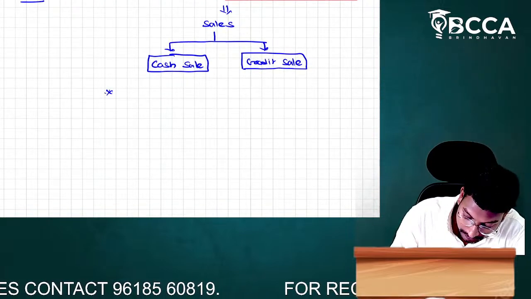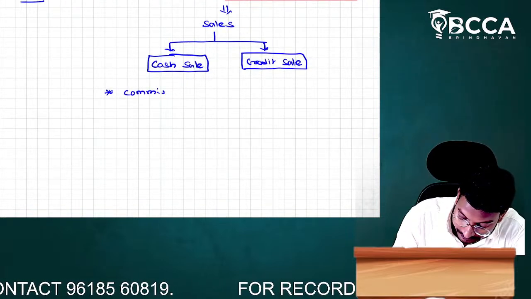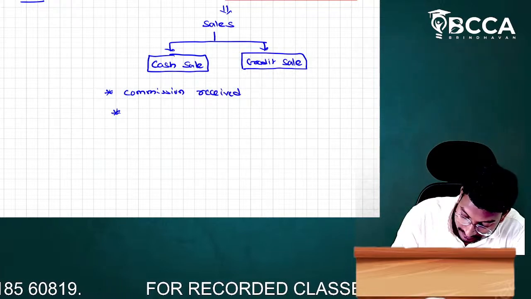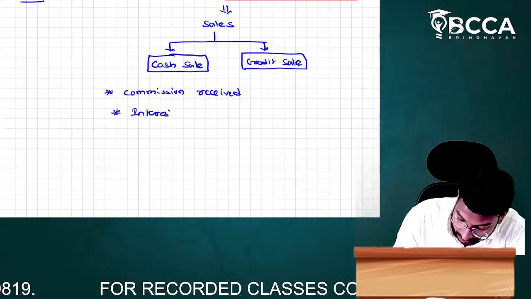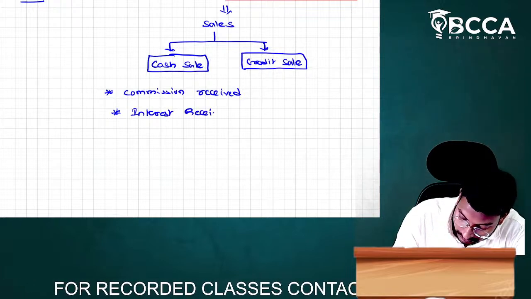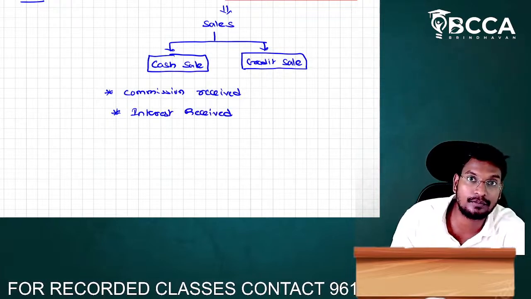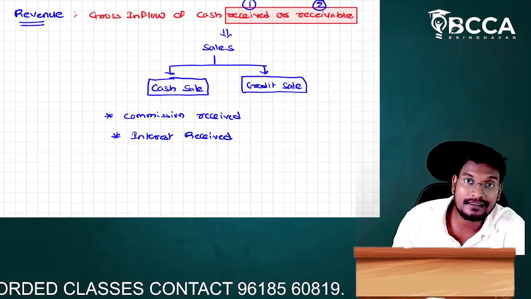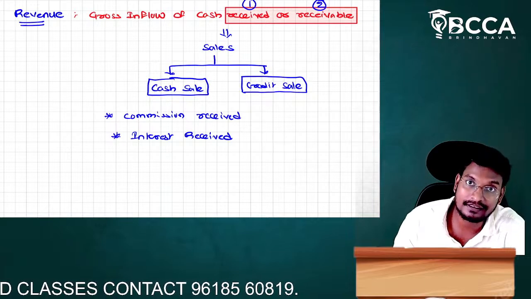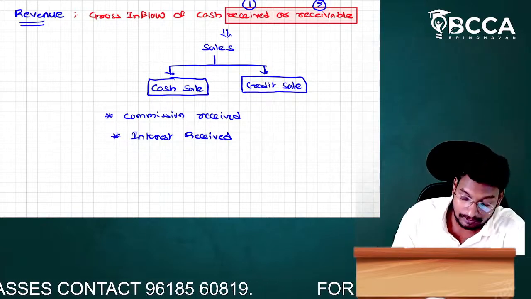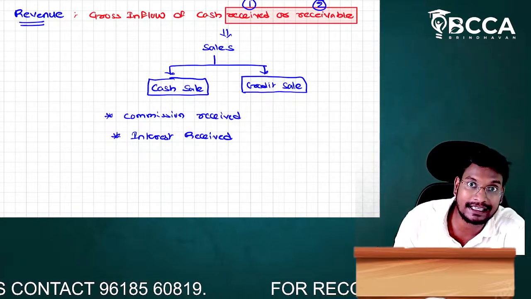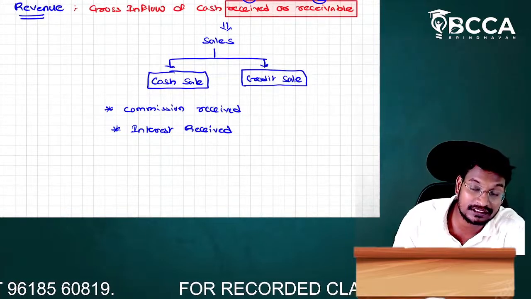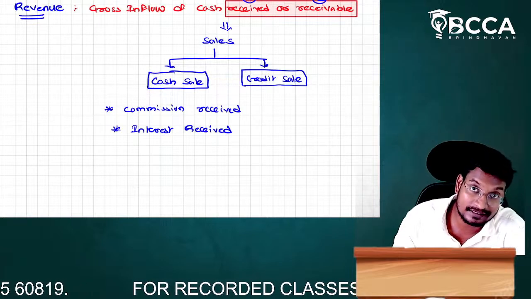Examples of revenue: commission received, interest received. These are our examples for revenue. The types of revenue, capital receipt and revenue receipt, we can discuss clearly in a separate chapter.